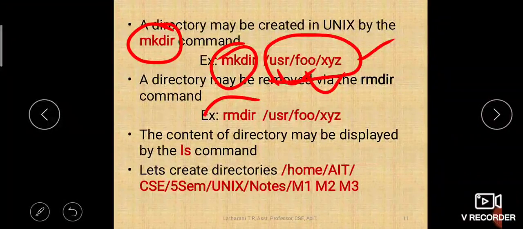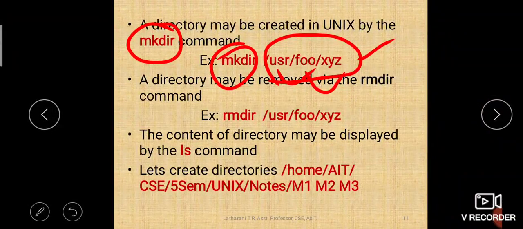Then the next command is rmdir. rmdir stands for remove directory. Simply using rm will remove files, but if you use rmdir, it will remove directories. There are different commands for files and directories. rm removes files, rmdir removes directories. Then the contents of a directory can be displayed by the ls command.